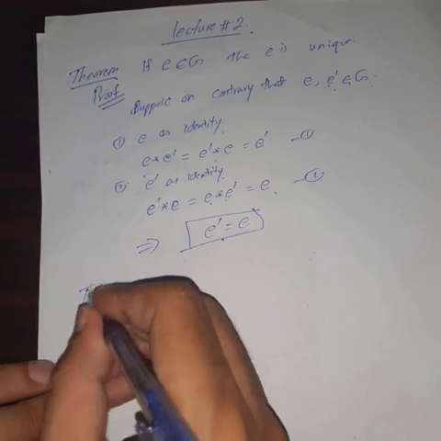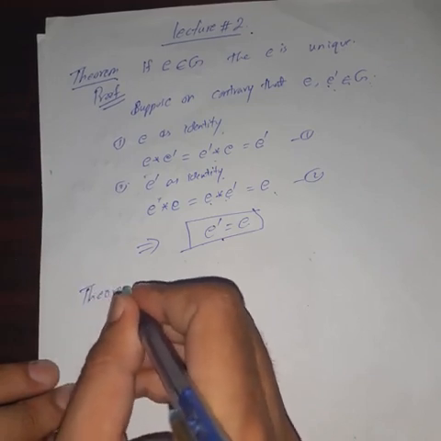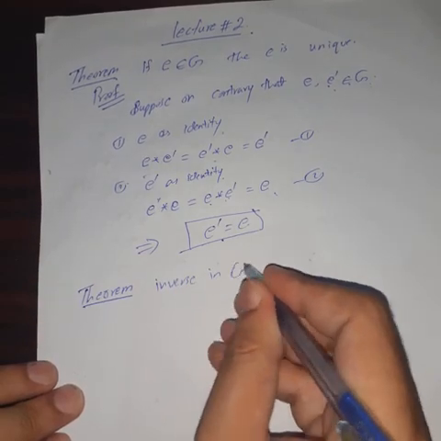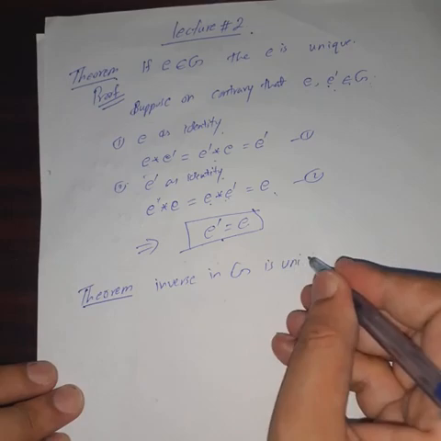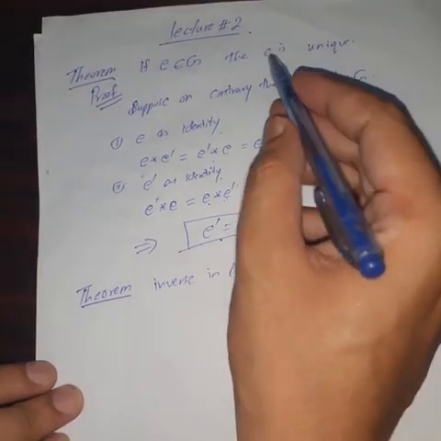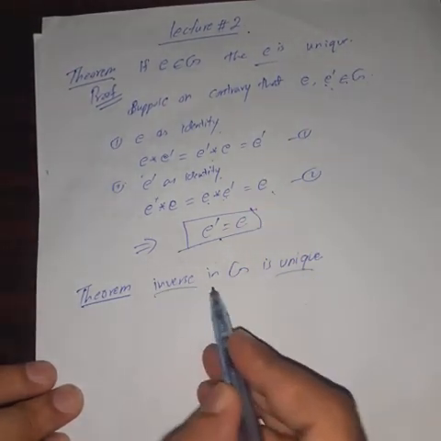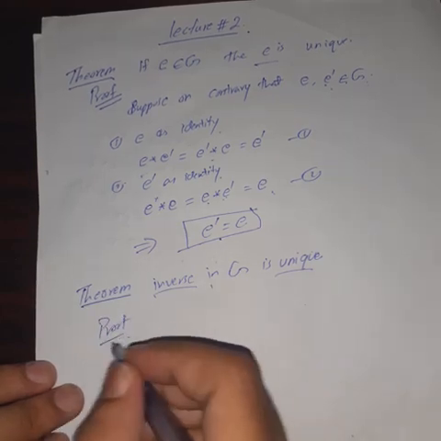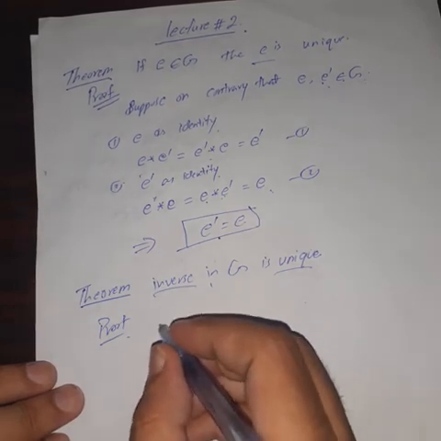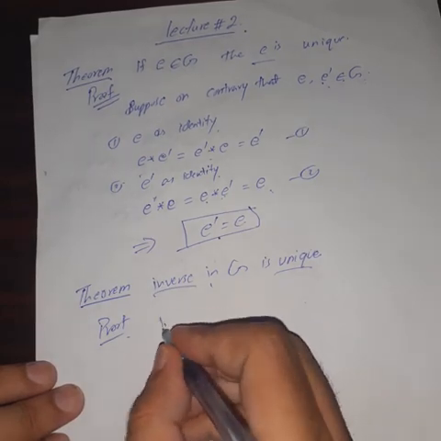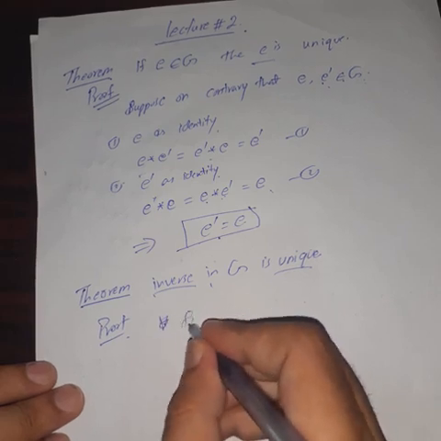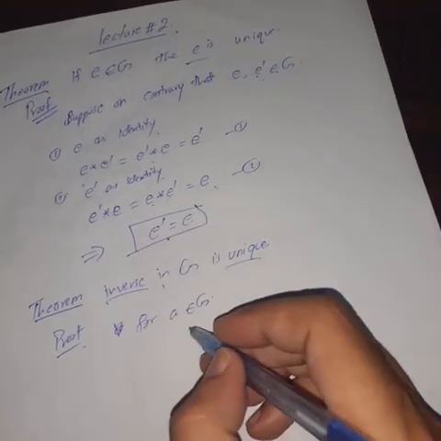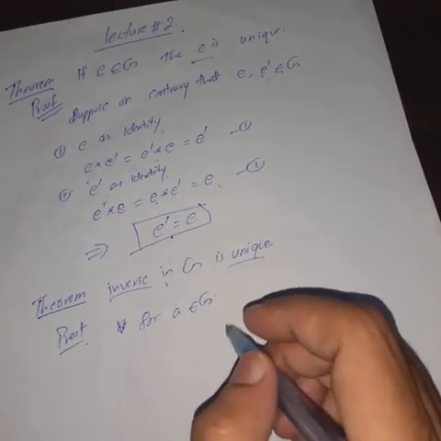Secondly, we will prove that the inverse is unique. The inverse in group G is unique. First we proved that identity is unique. Now we prove that inverse is unique. By the same method, by contradiction. On the contrary, suppose that for A belonging to G, this A in G has two inverses.